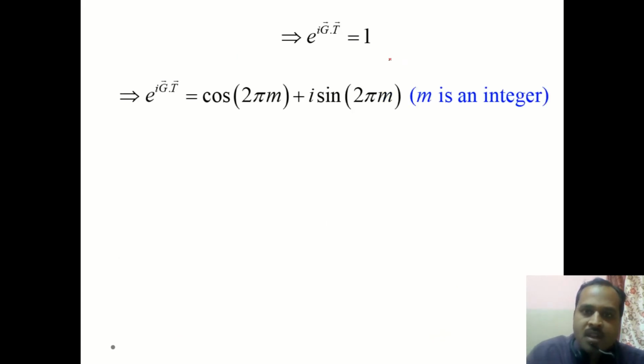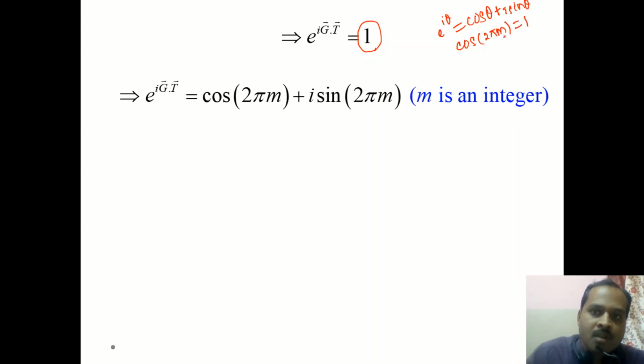Now this 1 can be written as an exponential function. We know that exponential i theta is written as cos theta plus i sin theta, and we know that cos of 2 pi m is equal to 1 if m is an integer, and sine of 2 pi m is equal to 0.